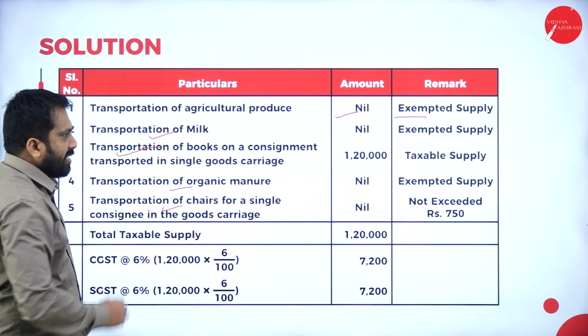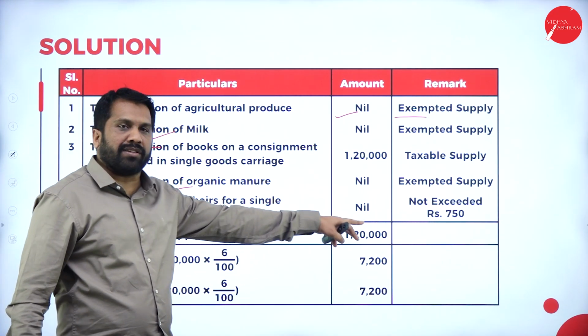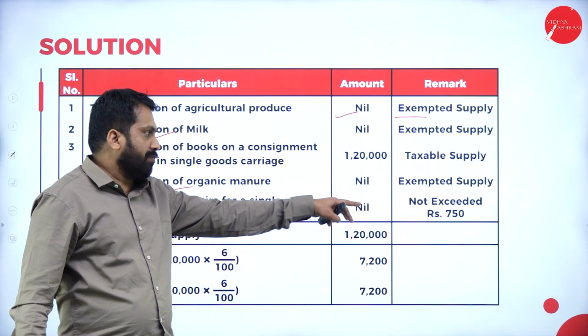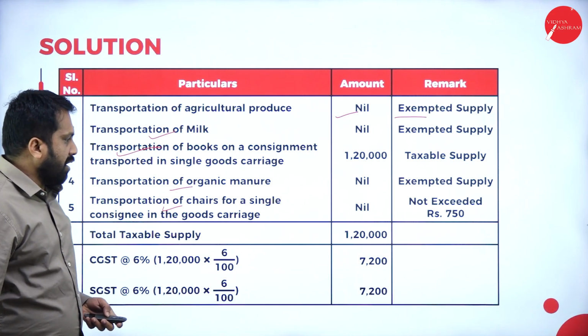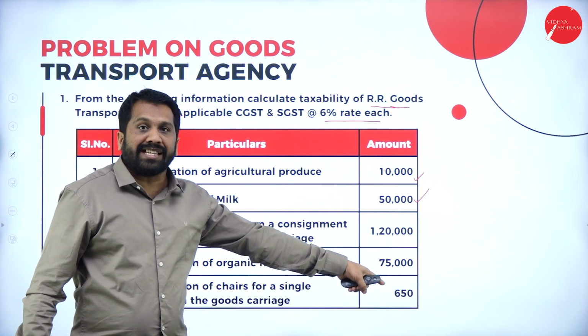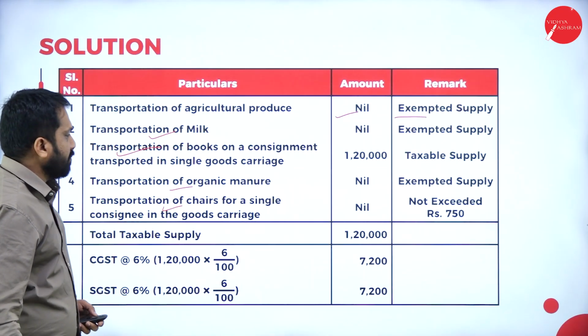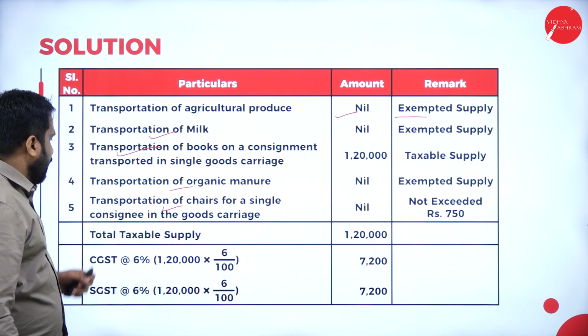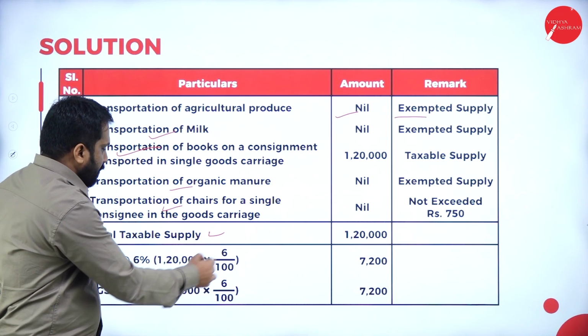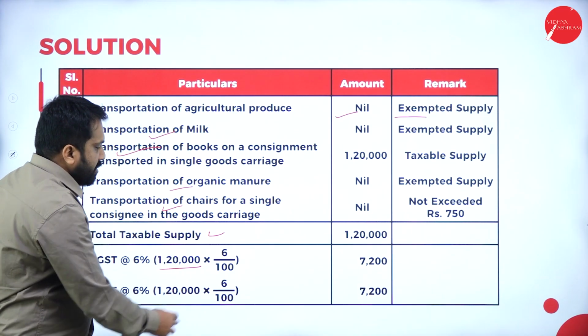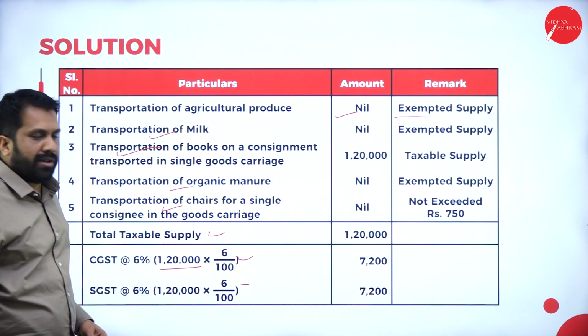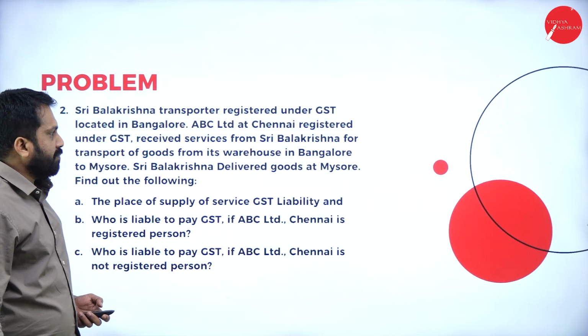Transportation of chase. As I told you, a single consignment must be how much? 750 minimum, but it is below 750. Why? Because it is only 650, so it is less. Exempted. Then add everything, total taxable supply, and you will get the answer. 12%, 6%, 6% you are supposed to calculate.